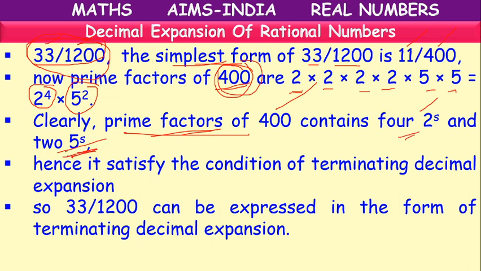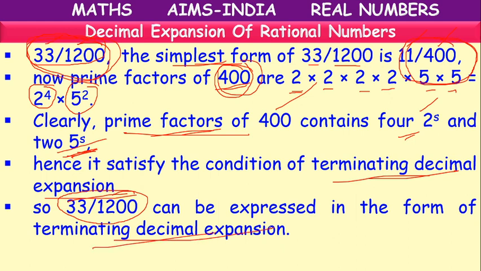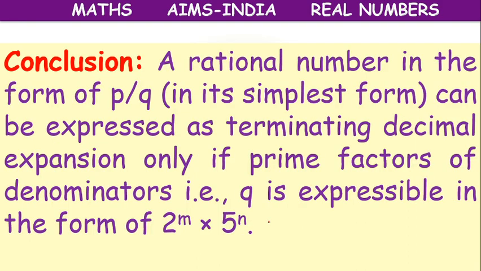It is having 2's and 5's in its denominator's place. So it is a terminating decimal expansion. Which one? 11 by 400. Not only 11 by 400, the given rational number 33 by 1200 also will be a terminating decimal expansion. Okay, children.